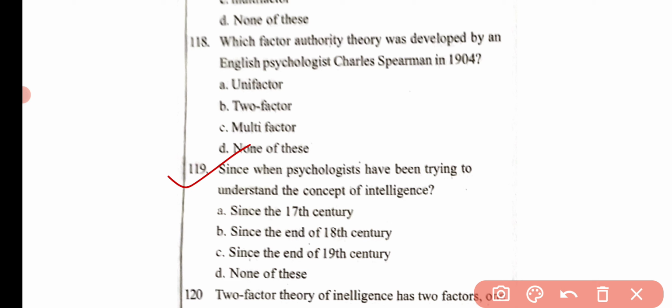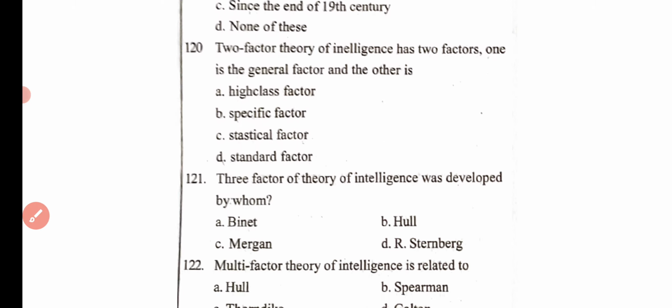Then the next question, since when have psychologists been trying to understand the concept of intelligence? Option A since the 17th century, option B since the end of the 18th century, option C since the end of the 19th century, and option D none of the above. Here the correct answer is option C, that is since the end of the 19th century.